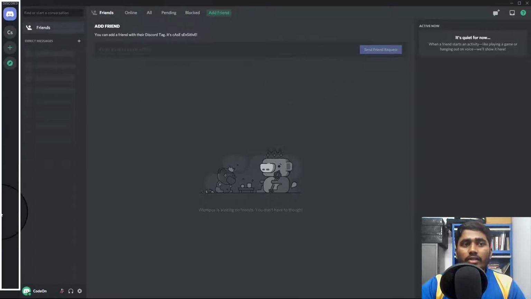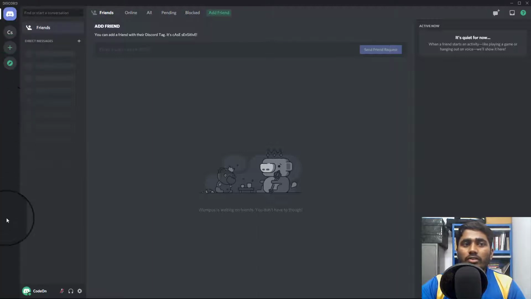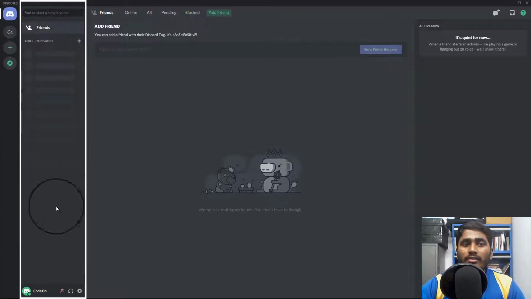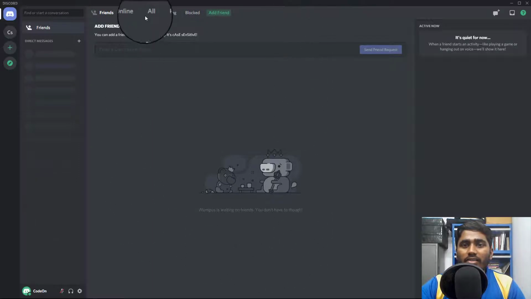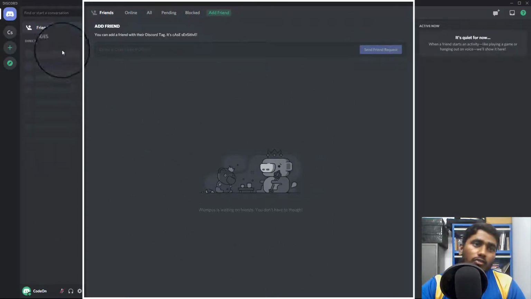So on the left side you can see these are the places where you will find all of your servers. If you join a lot of Discord servers, all of the servers will be available here, and this is a list area where all of your friends, messages, bots, whoever you have communicated with will be available. And these are the normal blocks where if you are having a conversation with them, if you click on the left you can have a conversation at this side. It's more like a messenger kind of thing.